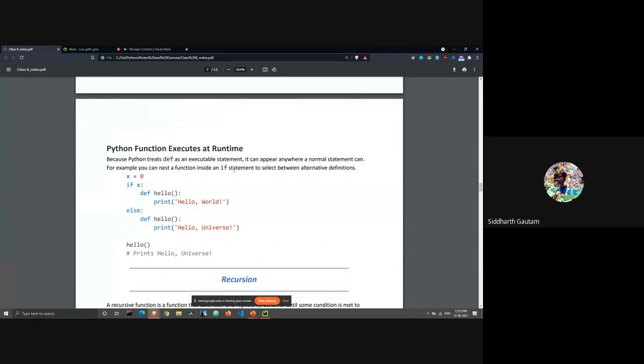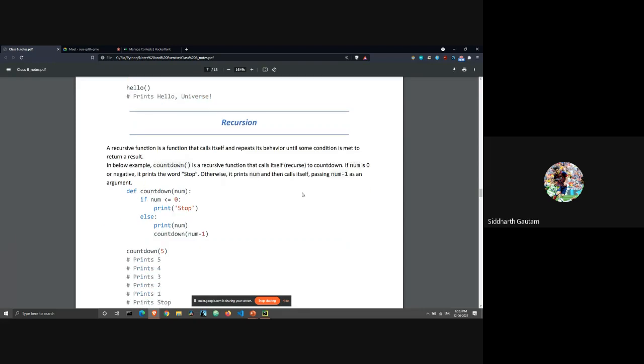Okay, so a function executes at runtime, which means that the memory allocated to a function happens only when you call it. All right, like if you have 10 numerical variables inside a function, and let's say each of them is of a size of 4 bytes, that means 10 variables store the memory of 40 bytes. And let's say you're calling that function on line number 20, then those 40 bytes will be allocated only when you reach that line, when you reach the line of 20, not before that. So yeah, that's what it means that it executes at runtime.